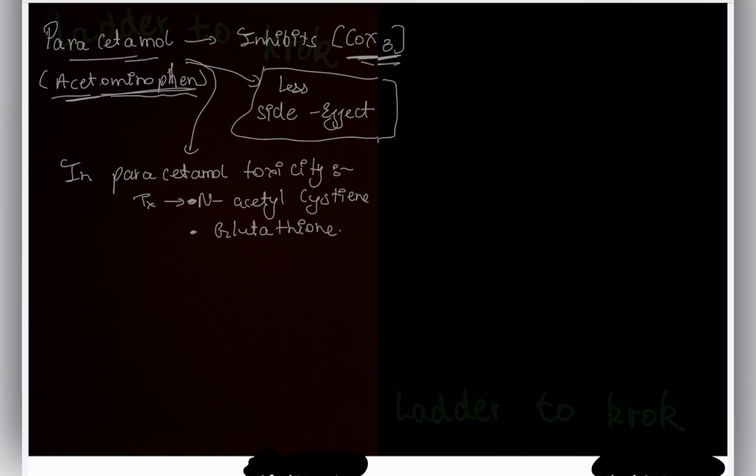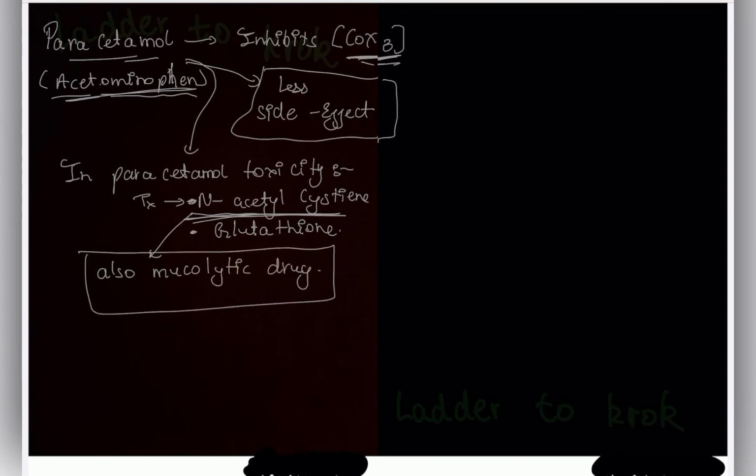You are now doctors, so you should know that the name of paracetamol is acetaminophen, so that in the toxicity of acetaminophen we give N-acetylcysteine. What is the normal function of this drug? It's also a mucolytic drug. If someone asks you what a mucolytic drug is, N-acetylcysteine: muco means mucus, lytic means breakdown. So it breaks your mucus. This N-acetylcysteine is a mucolytic drug, and it's also given in paracetamol poisoning. If someone eats a lot of paracetamol, then we give this N-acetylcysteine.